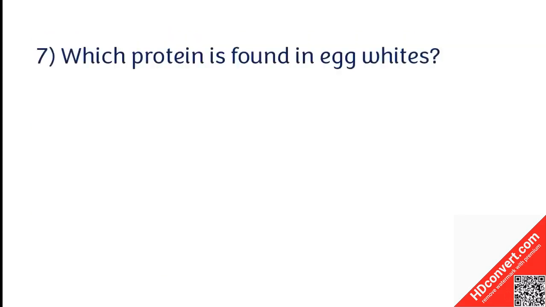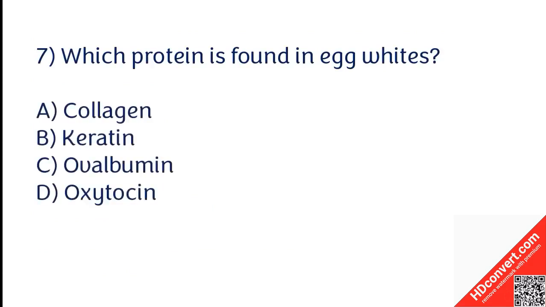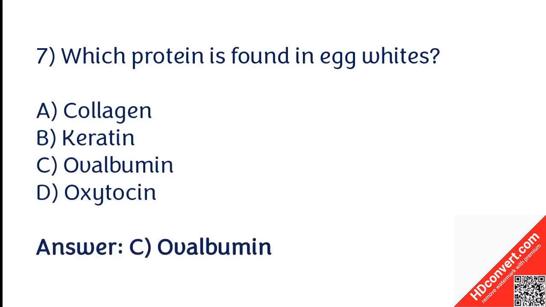Which protein is found in egg whites? Collagen, keratin, ovalbumin, oxytocin. The correct answer is option C. Ovalbumin protein is found in egg whites.